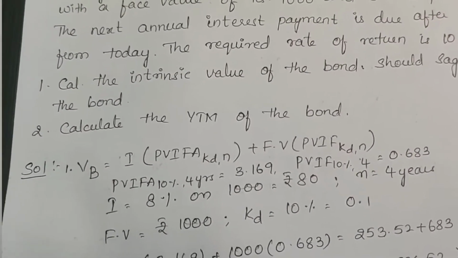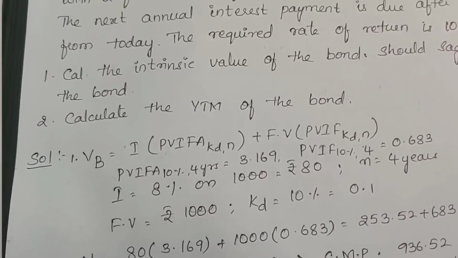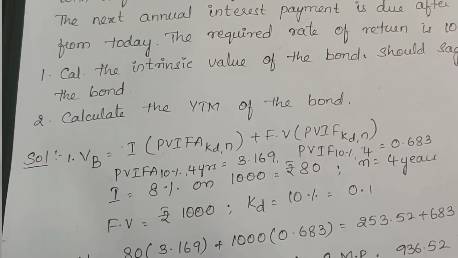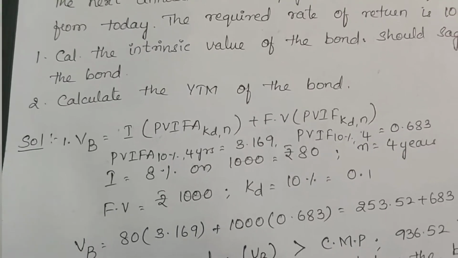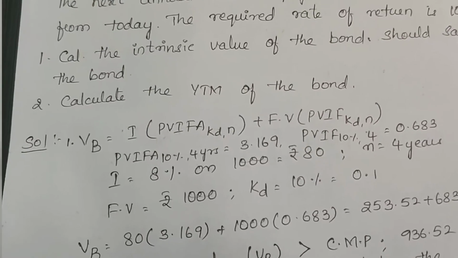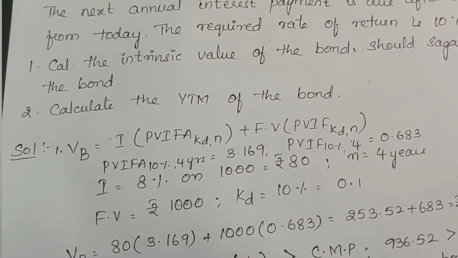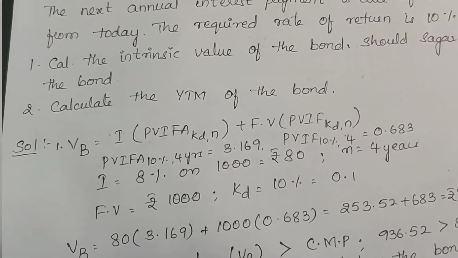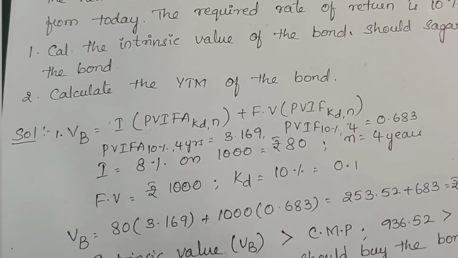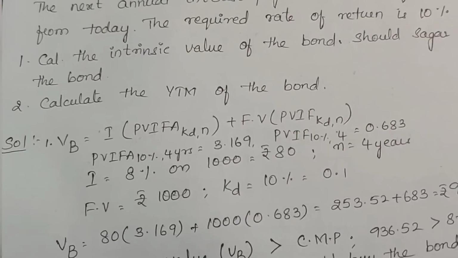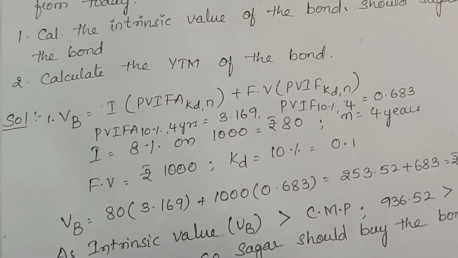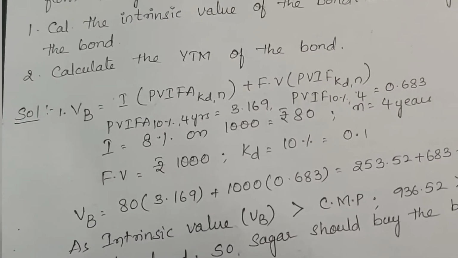So first calculate the intrinsic value of the bond. Should Sagar buy the bond? And second one is calculate the YTM of the bond. So first step is we have to calculate the intrinsic value, that is the true value of the bond, and suggest Sagar whether to buy the bond or not. And next one is, after calculating the value of the bond, we have to calculate the yield to maturity.